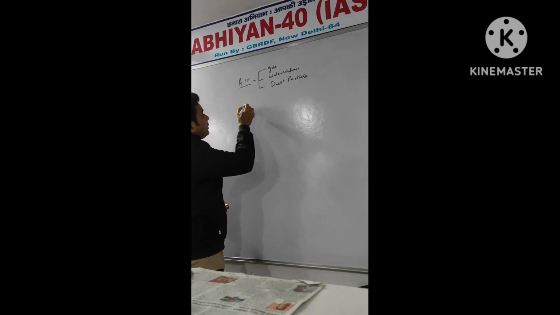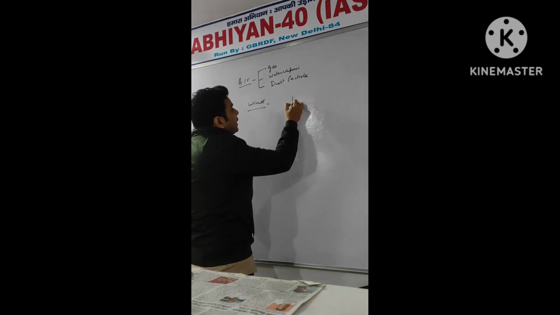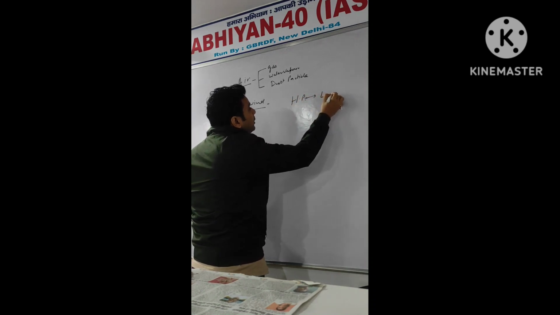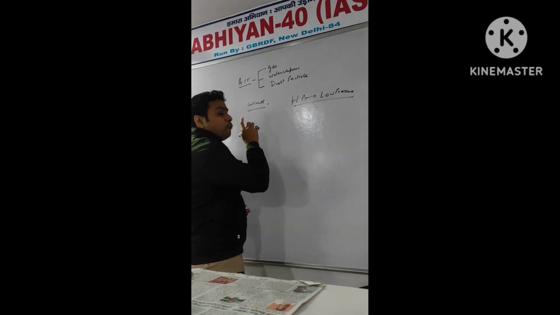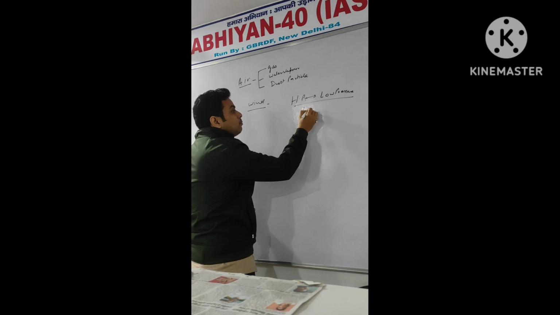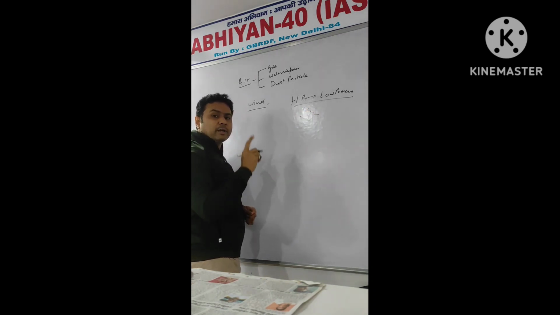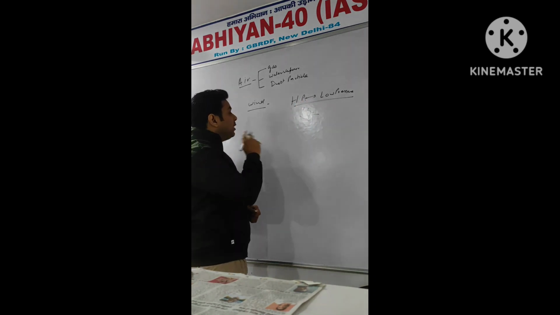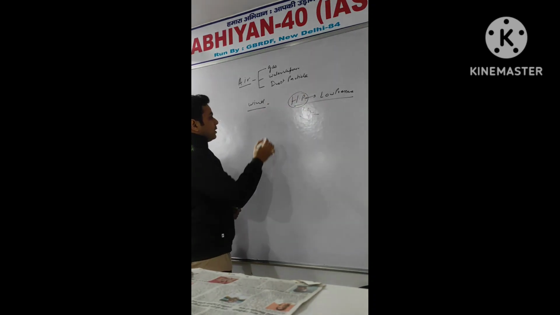Now we are going to tell you what is wind. The wind is actually the air which moves from high pressure to low pressure, then it is known as wind. So here the movement is horizontal. The horizontal movement of air from high pressure to low pressure is known as wind. Now we'll understand what is high pressure.